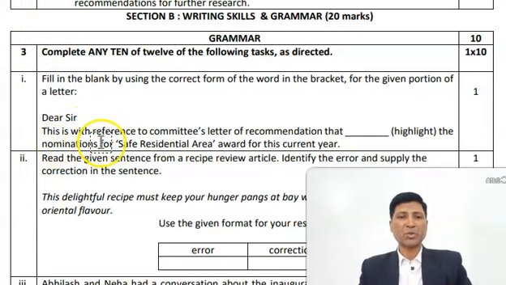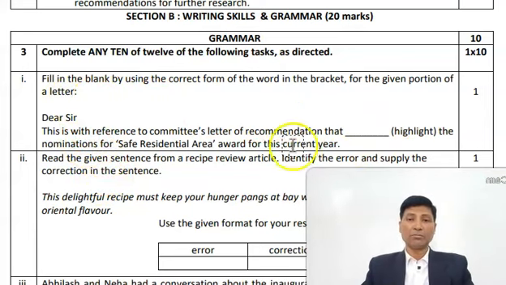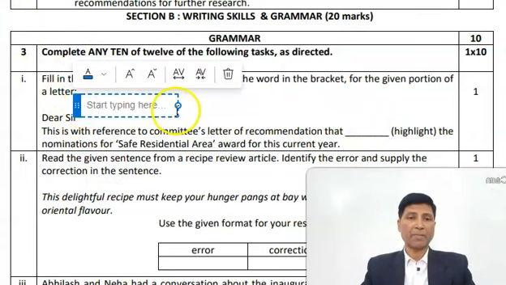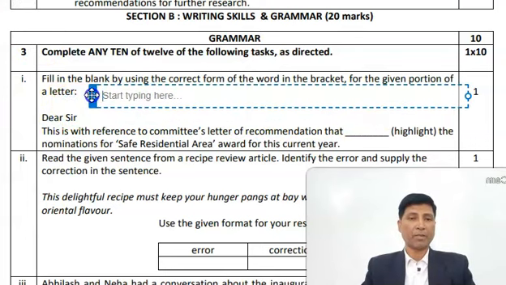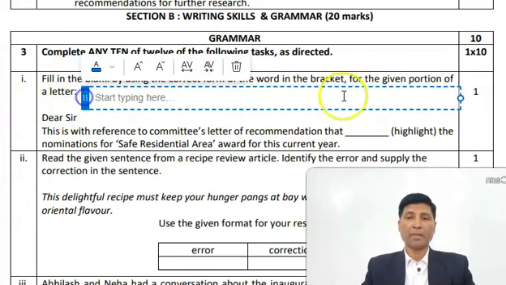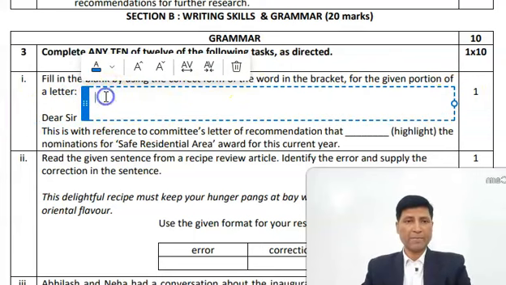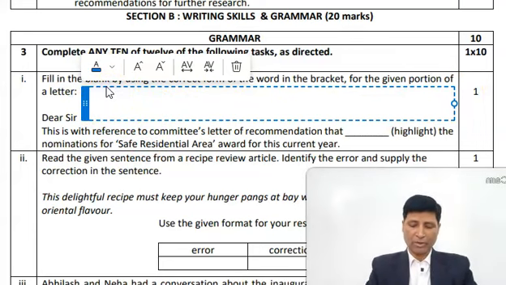This is with reference to the committee's letter of recommendation that blank space highlights the nominations for a state residential area award for this current year. Now, if I give you the answer directly, you may not be able to understand. So I am giving you the explanation. You write down this explanation and you work according to the explanation that I am writing here. Please note it down.